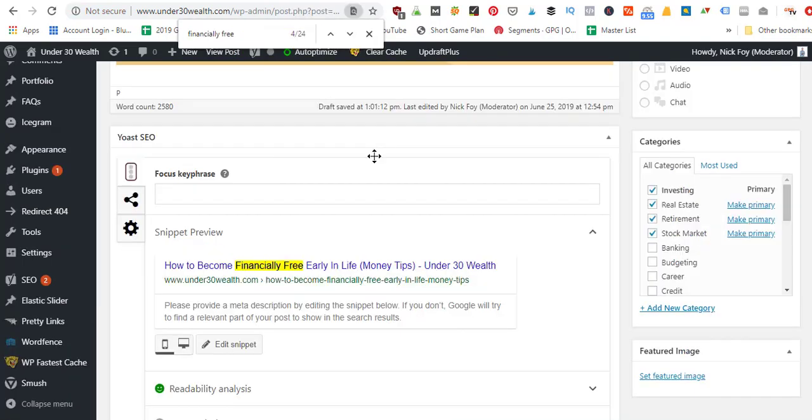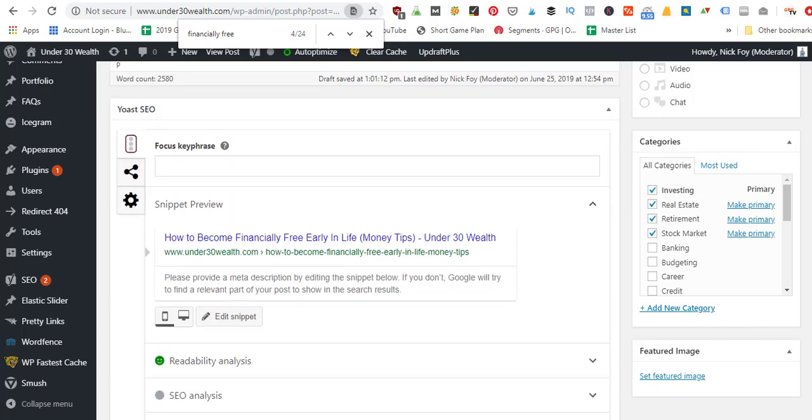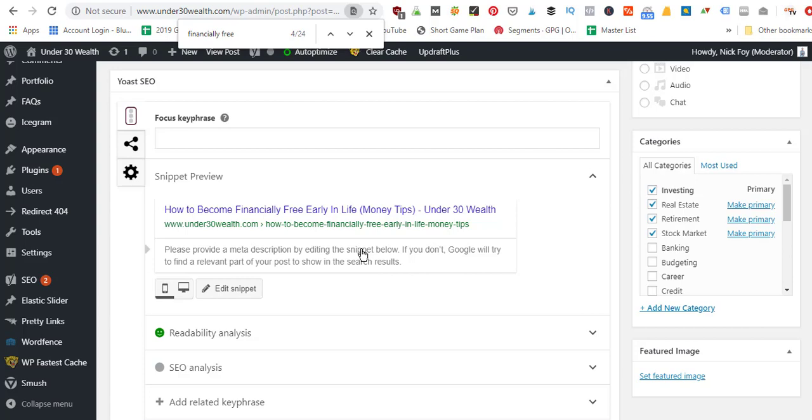Once it's activated, it'll show up down here at the bottom of your blog post. Now that it shows up down here, first it's going to show you what your blog post would look like out in the Google search results. So I can see that this is my title, How to Become Financially Free Early in Life - Under 30 Wealth, which is my website title. So this is what the main title of your website would look like.